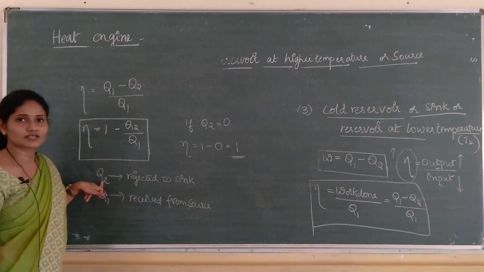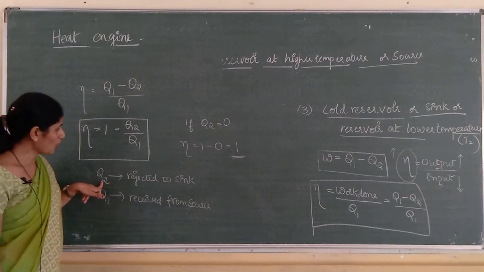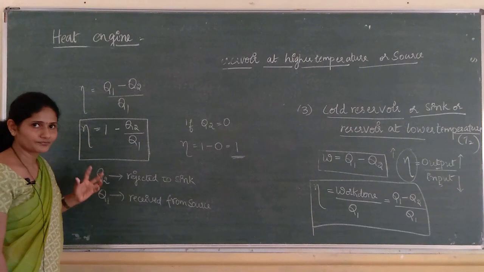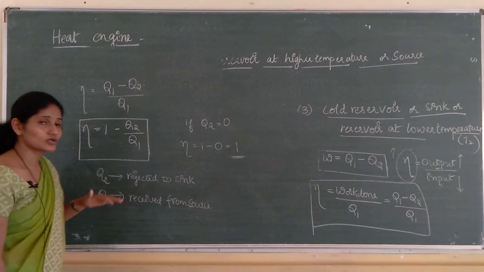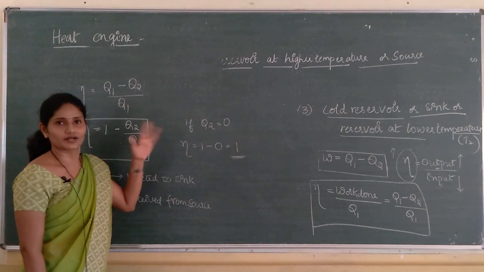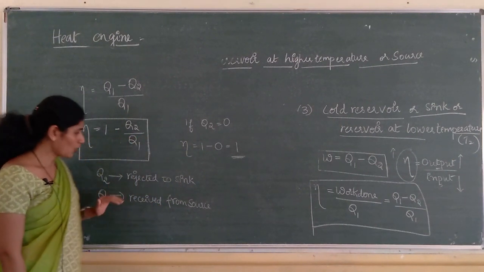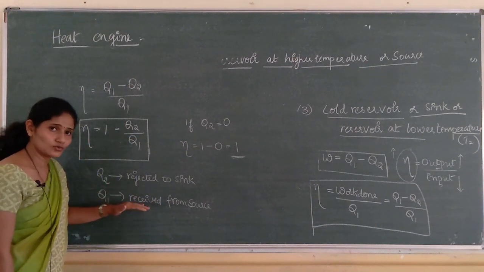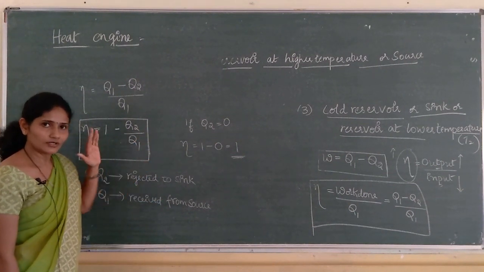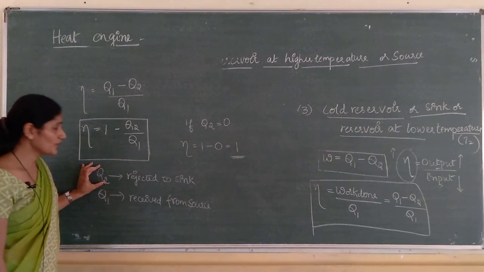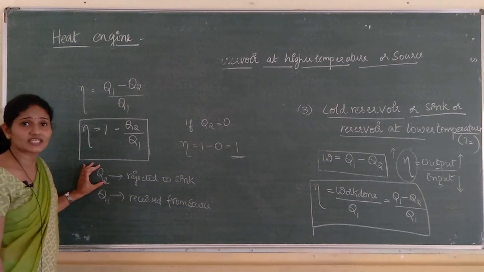Q2 is 0 means all the heat energy absorbed by the working substance is used to do work. All the heat energy absorbed is used to move the piston, which moves the wheels of the vehicle. No heat energy is rejected to the sink, that is, Q2 is equal to 0.